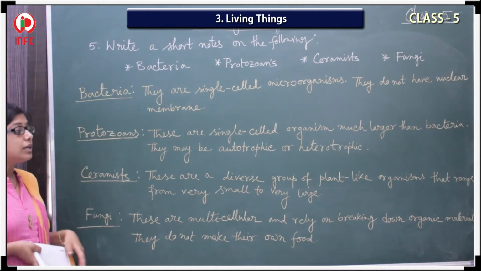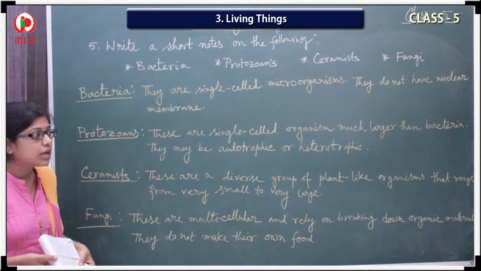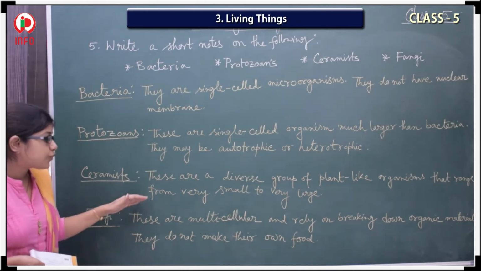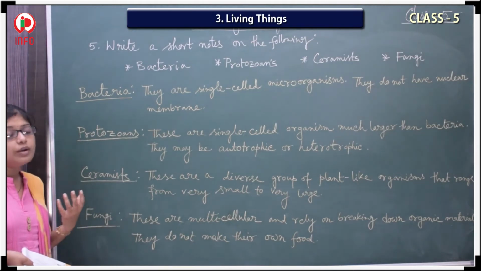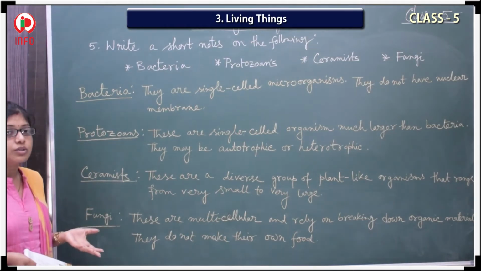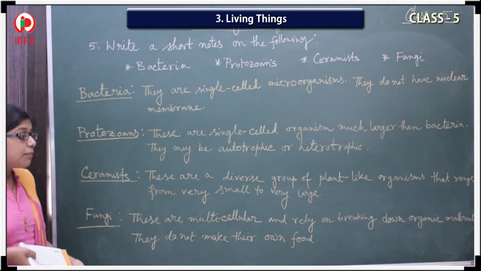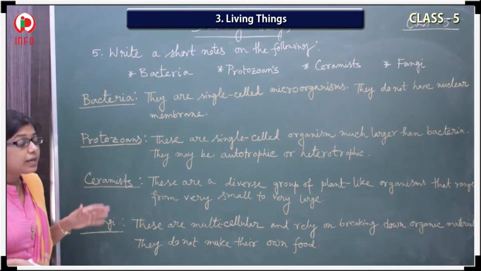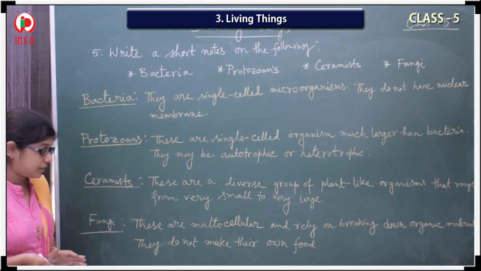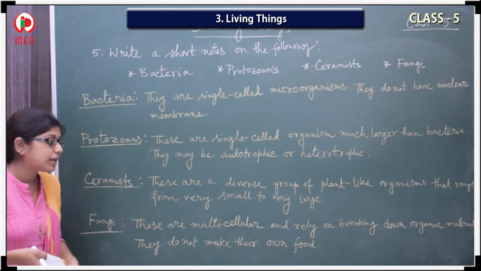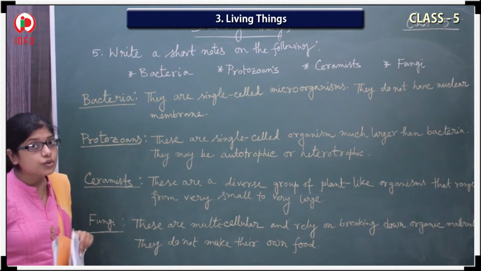These are a diverse group of plant-like organisms that range from very small to very large. Next, about the fungi. These are multicellular and rely on breaking down organic material. They do not make their own food, which means they are also heterotrophic.